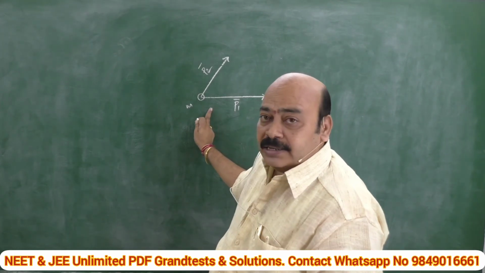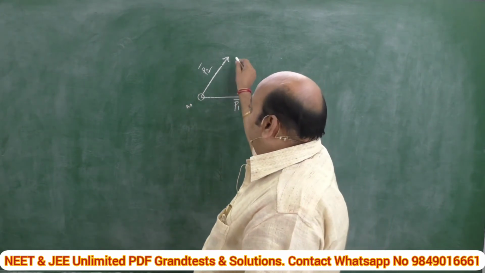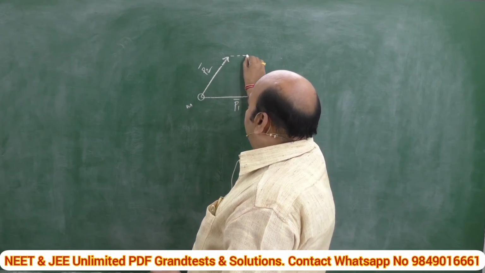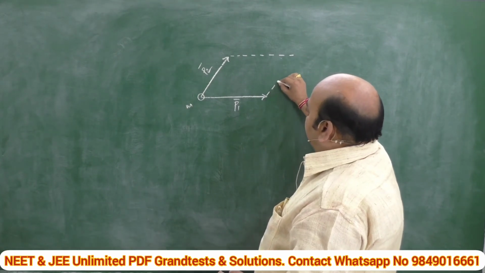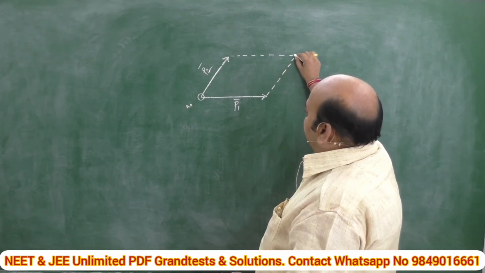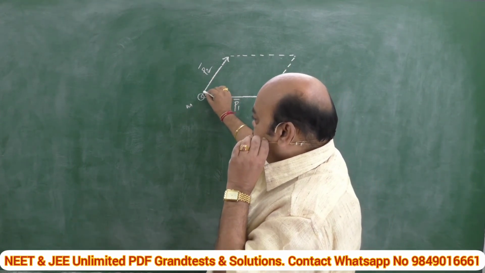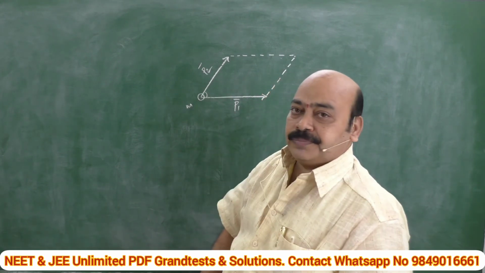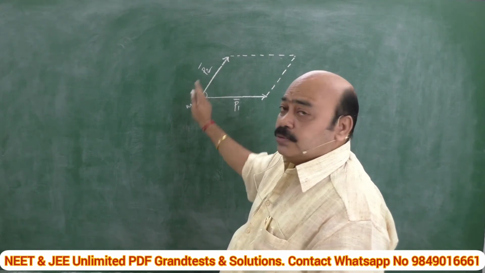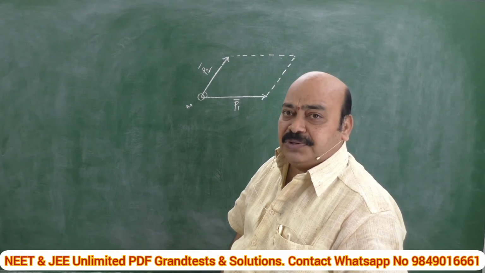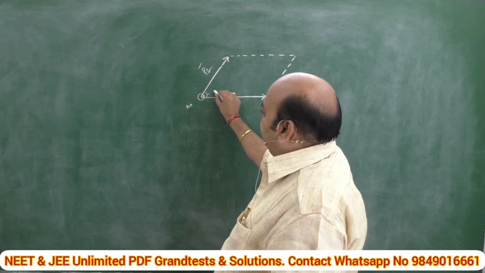We can determine the resultant of these two, that means the resultant momentum, by the very famous law called the parallelogram law of vectors. Let us complete the parallelogram with the two momenta as two adjacent sides. Let theta be the angle subtended by them. Then, according to the parallelogram law of vectors, the resultant of these two can be represented both in magnitude and direction by the diagonal passing through the same point.